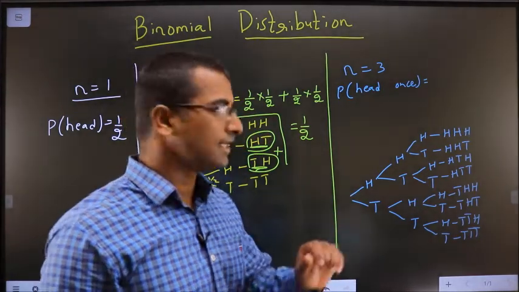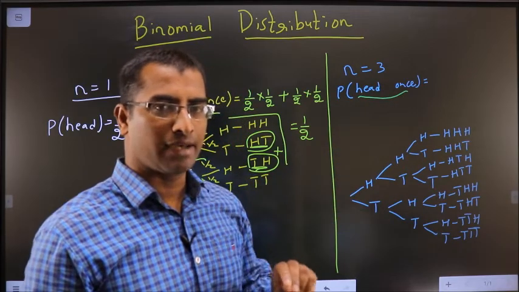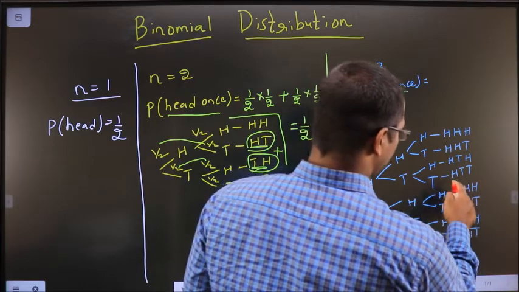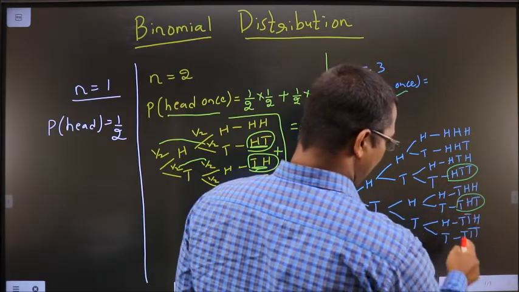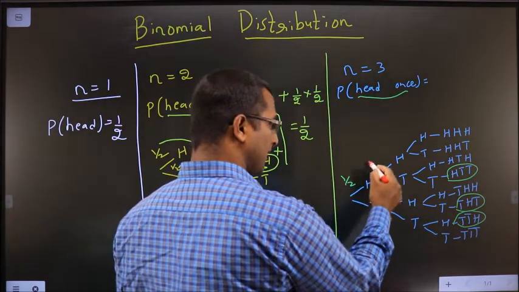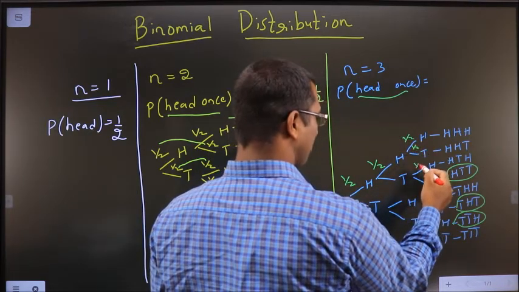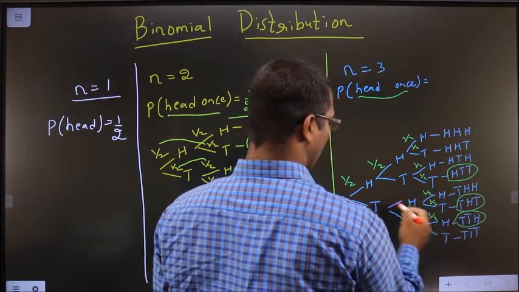Now I should see for getting head only once. Where all am I getting head only once? That is here, here and here. On each branch probability is 1 by 2 because however many times you toss a coin, the probability of getting a head or tail is not going to change.